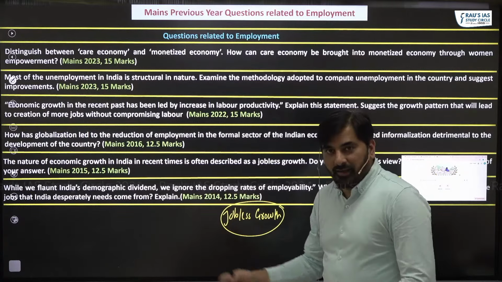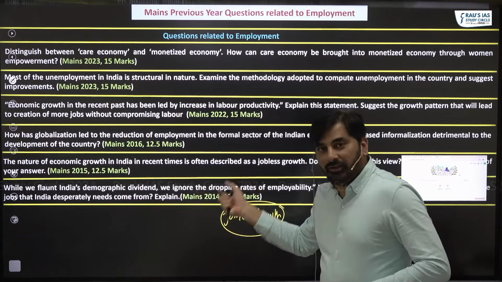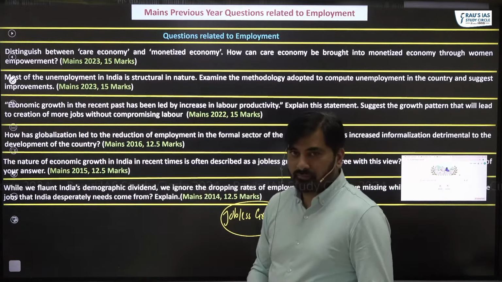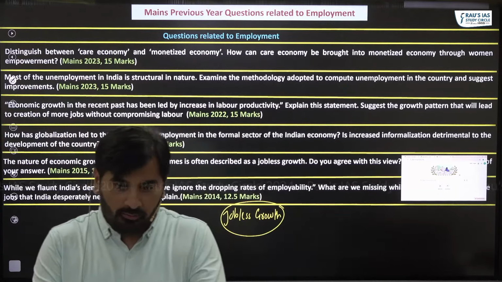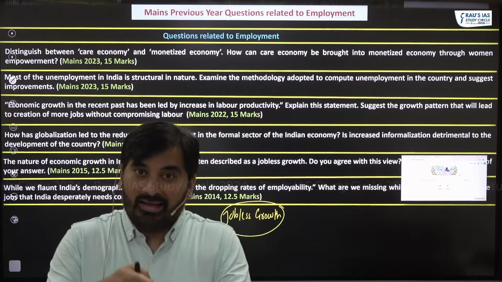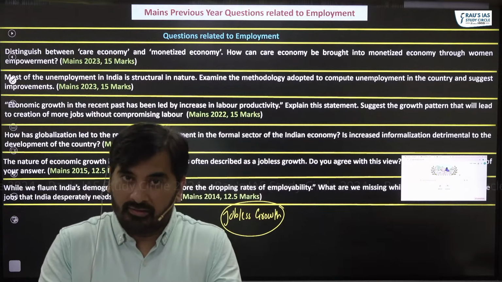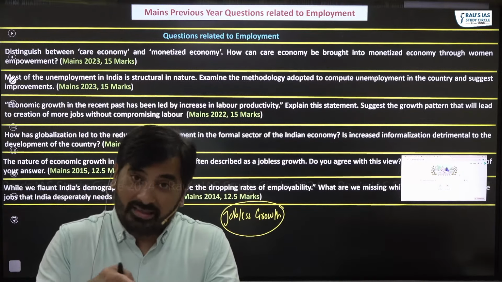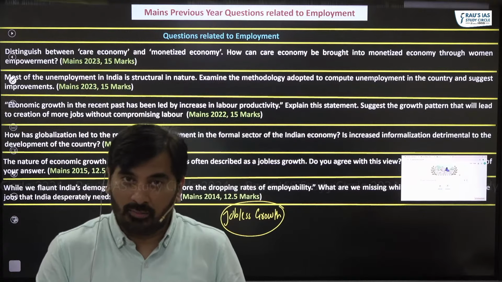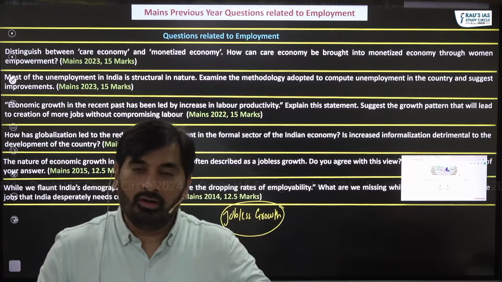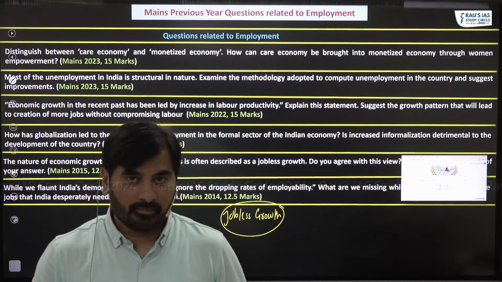So repeatedly, questions have been asked with respect to jobless growth. So from the perspective of mains, what you need to know is, why is India facing jobless growth? What initiatives has the government taken to promote creation of jobs, and what more needs to be done.